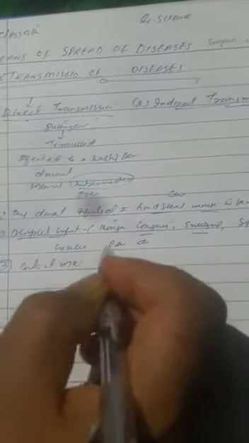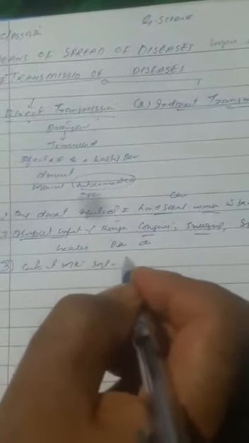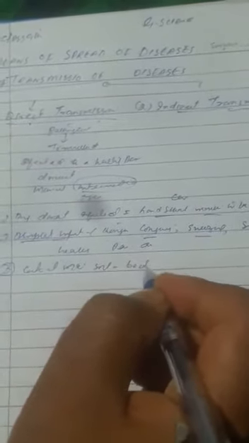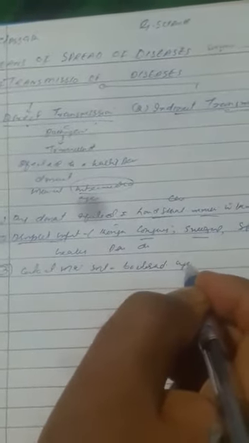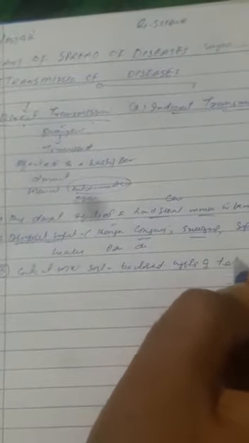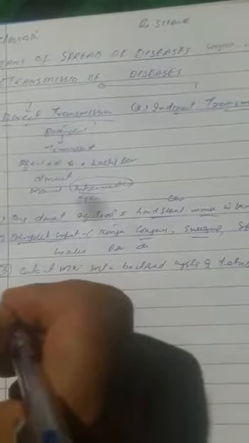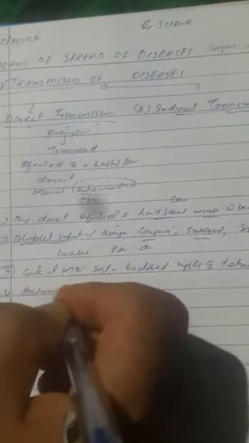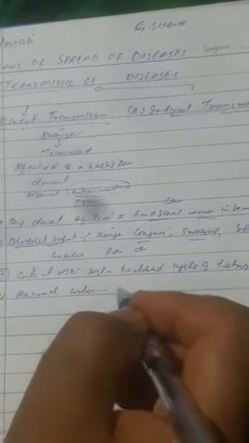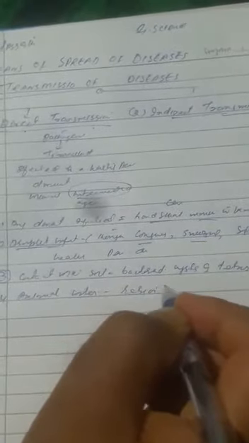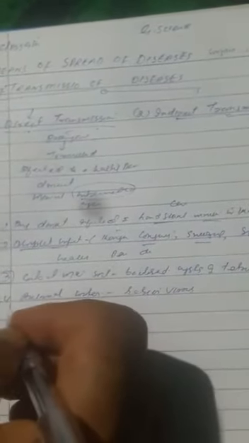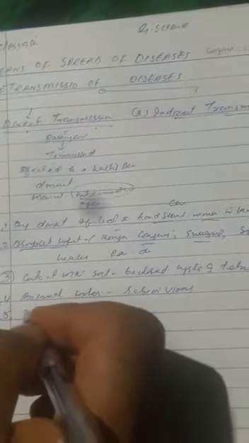Next, number three is contact with soil. For example, when we contact the soil, we get bacterial cysts of tetanus. Similarly, animal bites: when an animal bite takes place, it transmits the rabies virus inside our body.